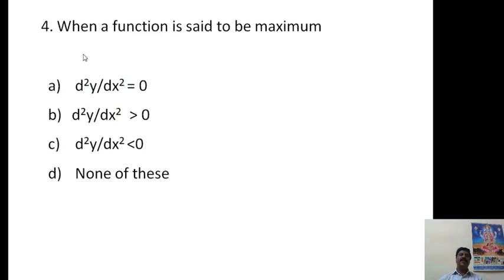C option is the correct answer for this question. When the second derivative of the function is less than 0, or a negative value, then it is said to be a maximum. If it is positive, then it is called a minimum. If it is 0, it cannot be decided whether the function is maximum or minimum. If it is greater than 0, it is positive, so it is a minimum. If it is lesser than 0, it is negative, so it is a maximum.